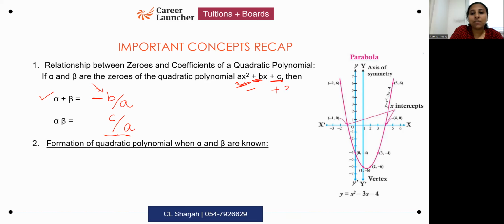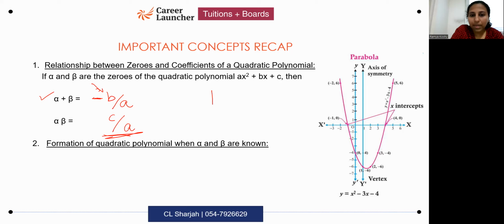When there is plus 3, for example, you correctly substitute 3. But when there is a minus 3, you think, oh, this is minus, but my formula says plus, so let me put only 3. That is wrong. When you're saying c by a, it means whatever is the constant along with the sign, substitute there. That is the meaning of it. So if minus 3 was there, you should put the minus also over here for c. So these two are important formulae.